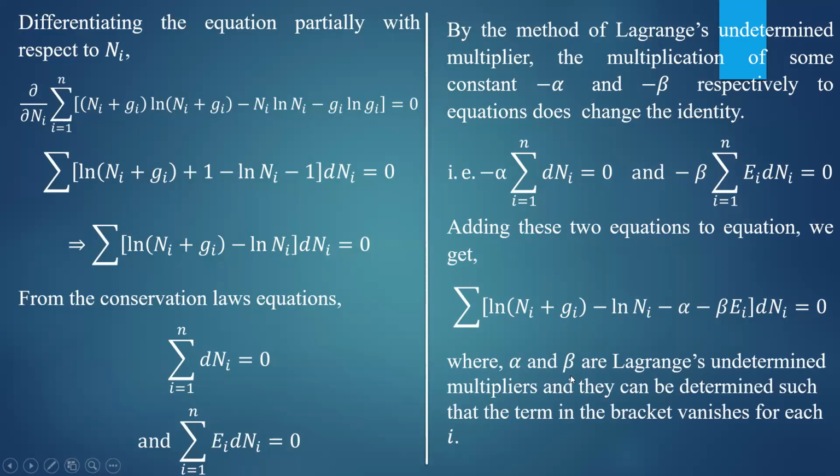And here alpha and beta are Lagrange's undetermined multipliers, and they can be determined such that the terms in the bracket vanish for each value of i. So we have to find the values of alpha and beta so that each and every term in the summation must be equal to 0. Therefore, each and every term must be equal to 0.